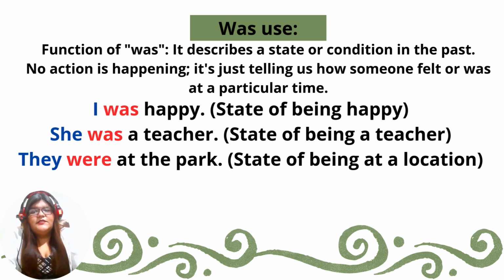So now let's see the use of was. Function of was, it describes a state or condition in the past. No action is happening, it's just telling us how someone felt or was at a particular time. For example, I was happy. A state of being happy. She was a teacher. A state of being a teacher. They were at the park. A state of being at a location.